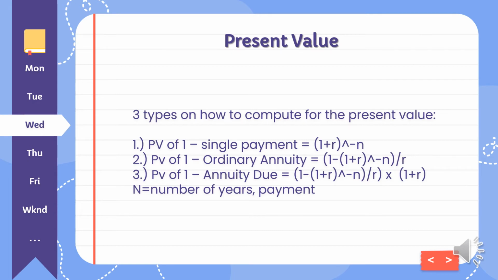There are 3 methods on how to compute the present value, which depends on when the payment or cash has been received. First is what we call the present value of 1, single payment or lump sum. Second is the ordinary annuity or series of payments which started 1 year after the deal. Isang taon muna ang pinalabas bago makapagbayad or makapag-invest. Third is the annuity due. It is the same as ordinary annuity but the only difference is that at the beginning, payment has been made. Dito ang pagkakaiba lang nila ni ordinary annuity ay kung kailan lang yung unang naging bayaran.